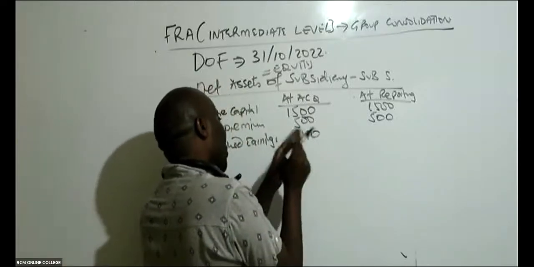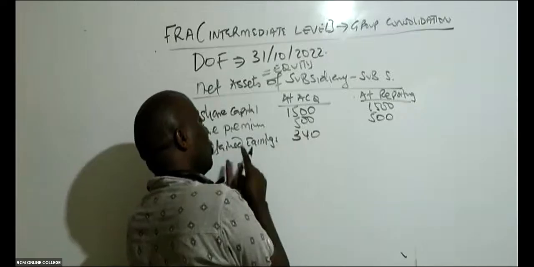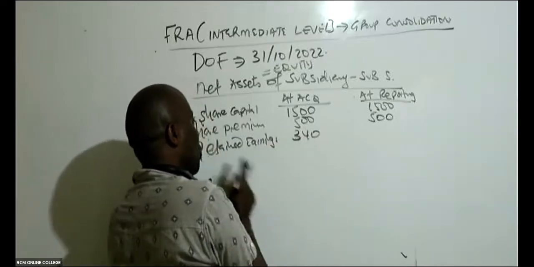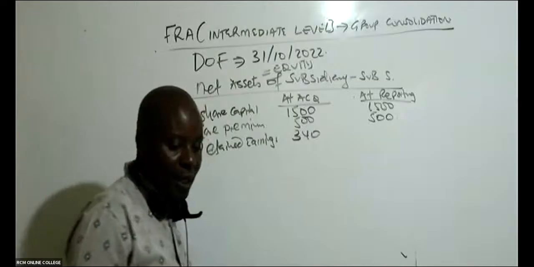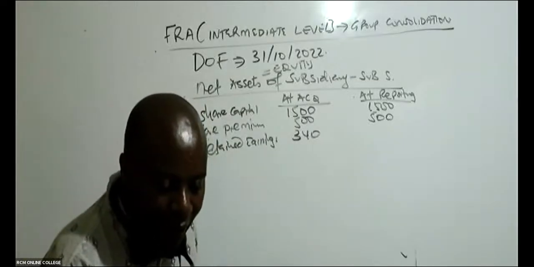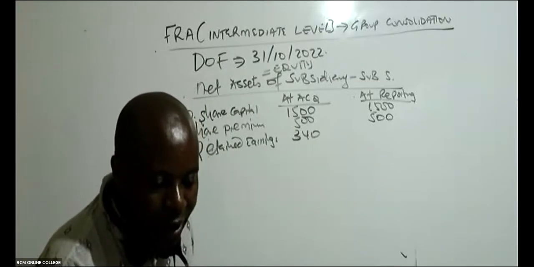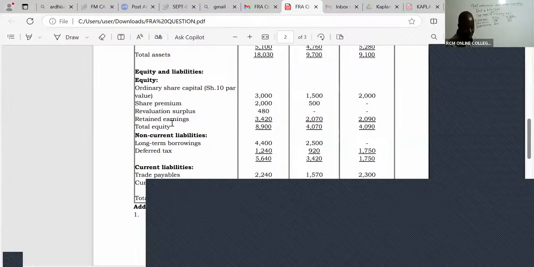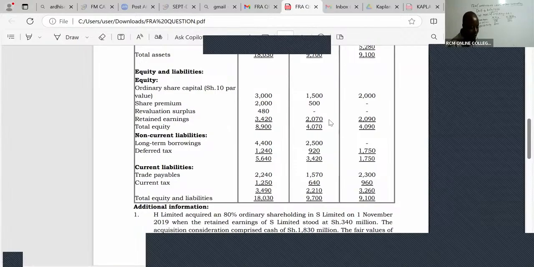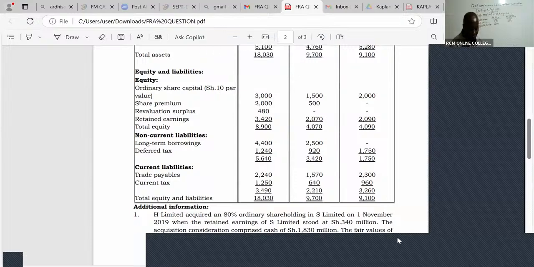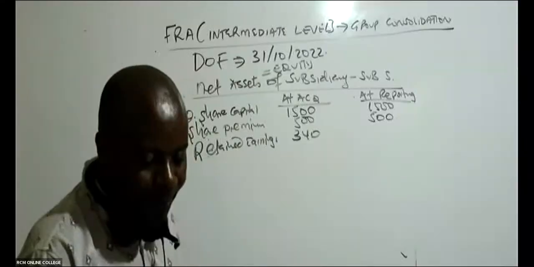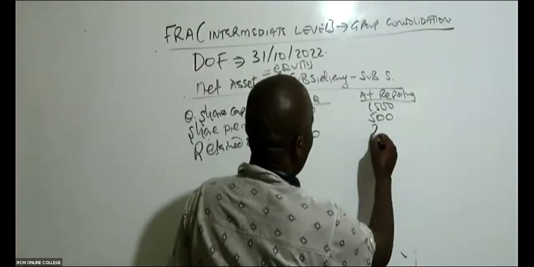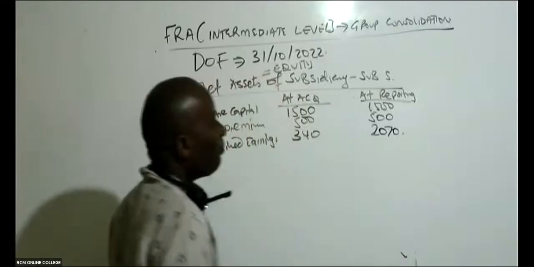And then we have retained earnings of S on the statement of financial position at reporting. Has the examiner given me the retained earnings at reporting? Yes, we are told here that retained earnings for S at reporting is 2,070. So retained earnings at reporting here is 2,070.